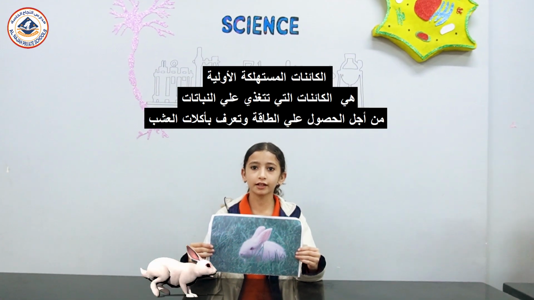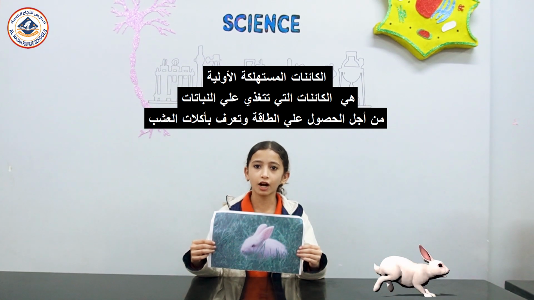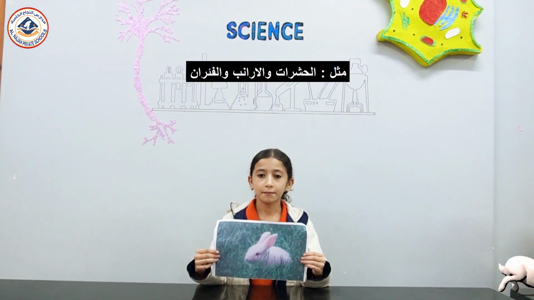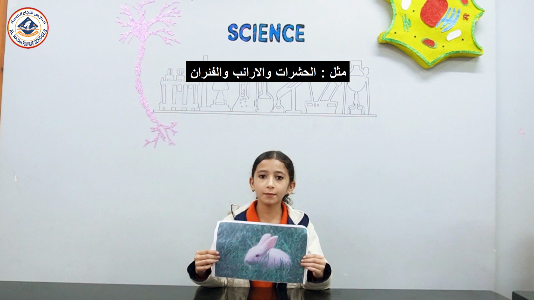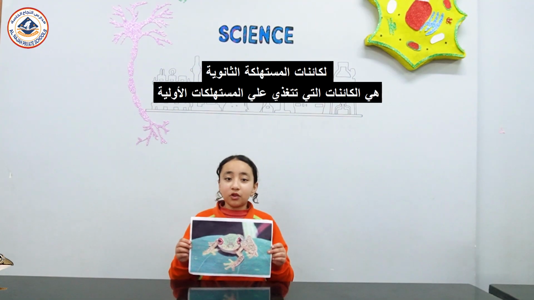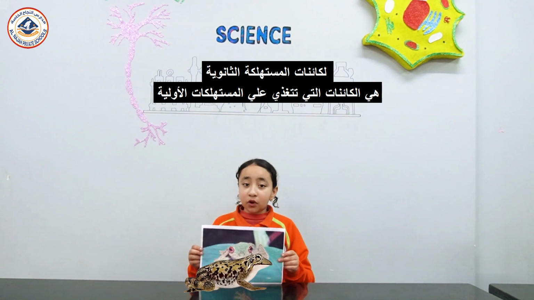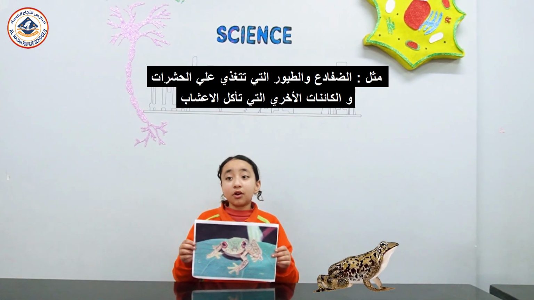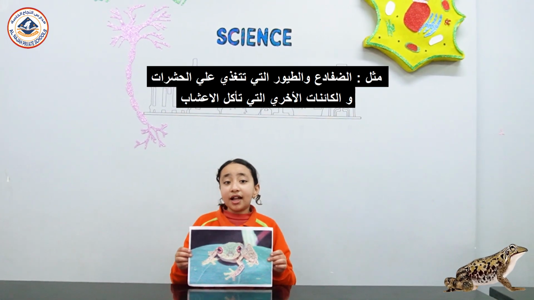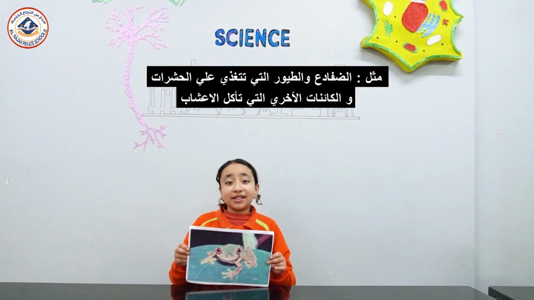Primary consumers are animals that eat plants, and they are also known as herbivores. Many insects, rabbits and mice are primary consumers. Secondary consumers are animals that eat primary consumers. Birds and frogs are secondary consumers because they eat insects and other organisms that eat plants.